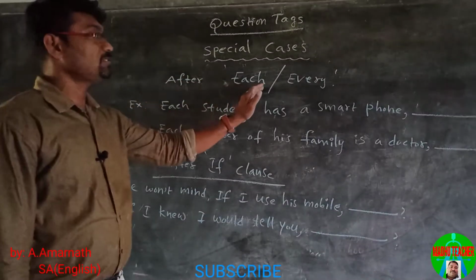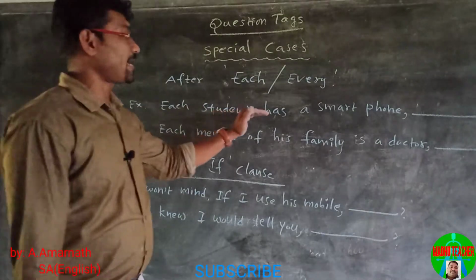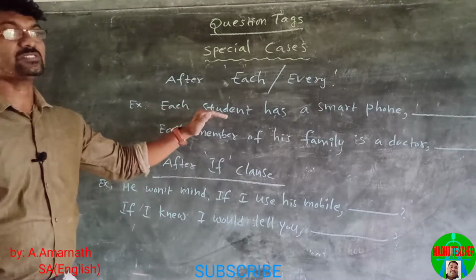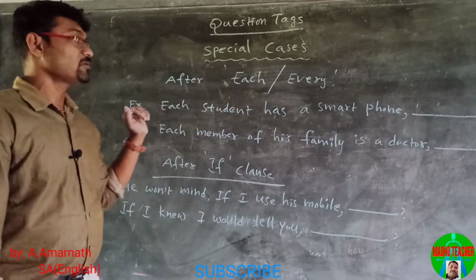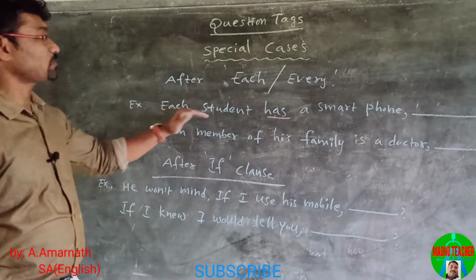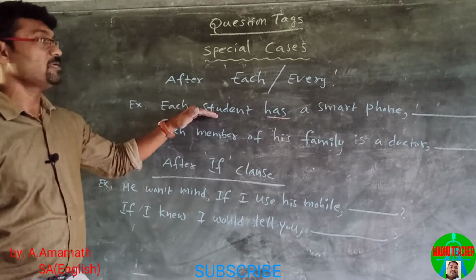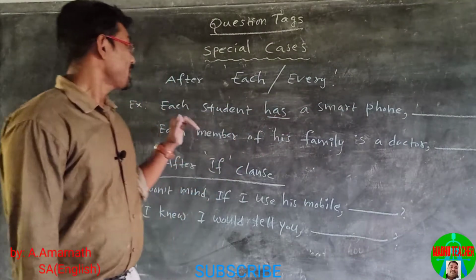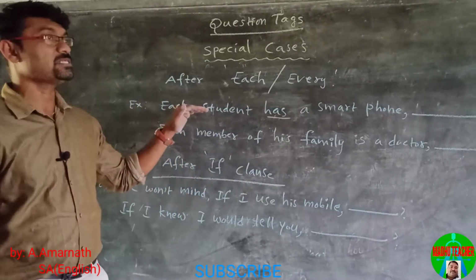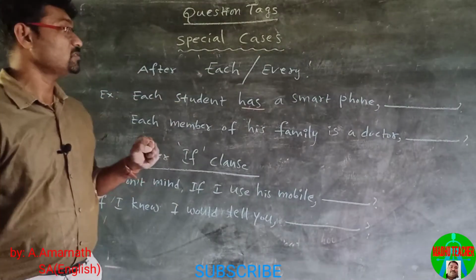Syntax after each or every. Each student has a smartphone. Each student refers to a singular noun, so it is followed by a singular verb. The statement is positive, so the tag must be negative. Here each student is a singular noun, but in the question tag we use plural.